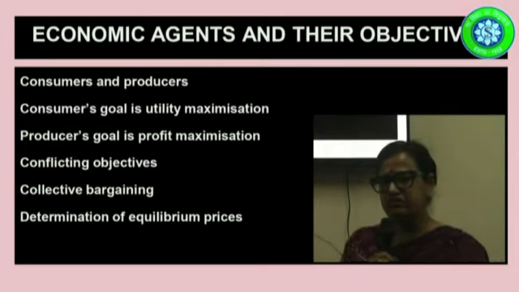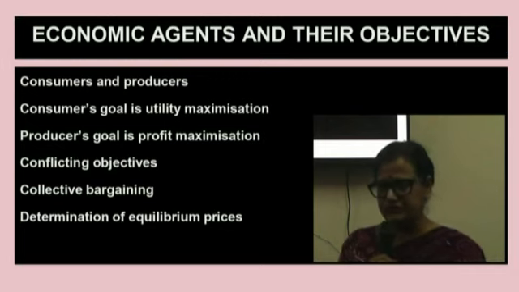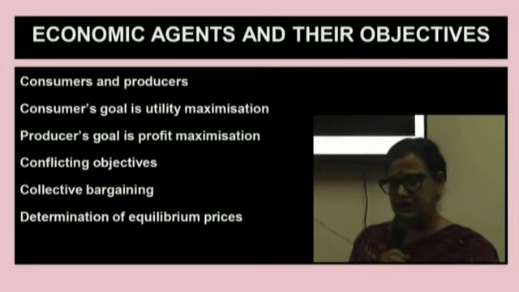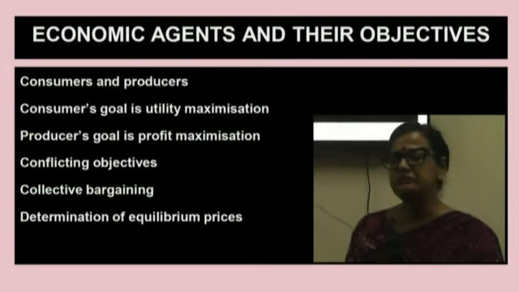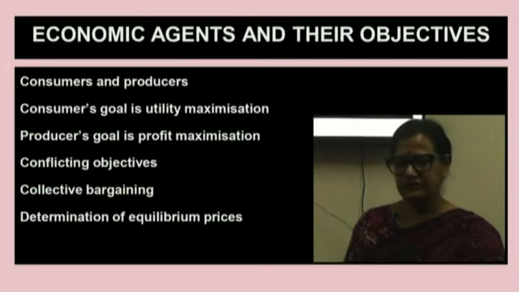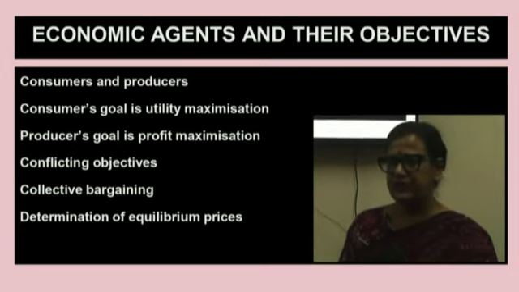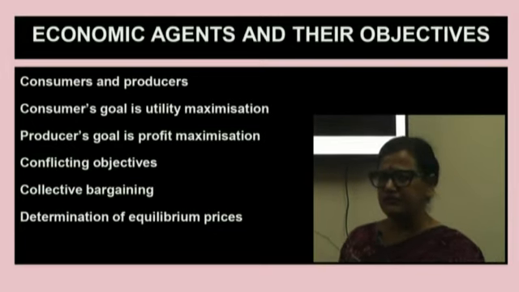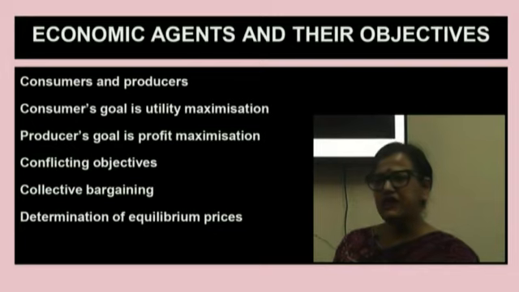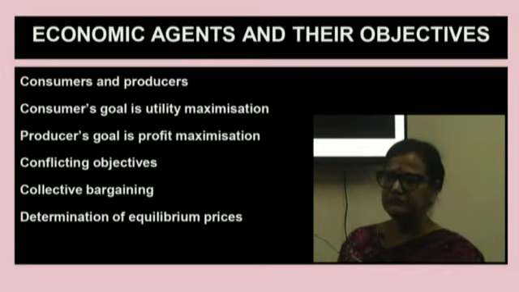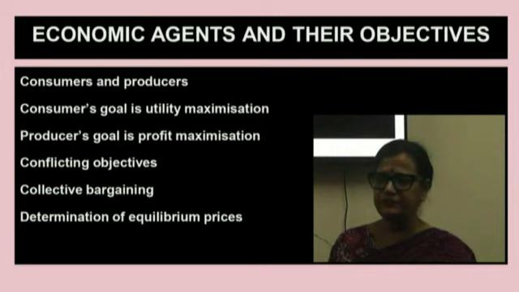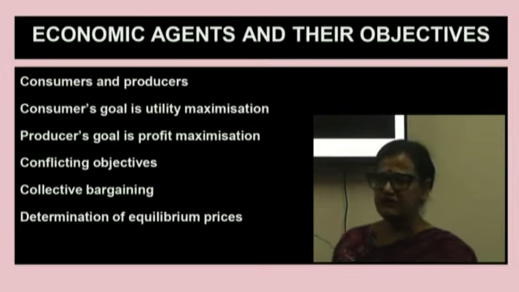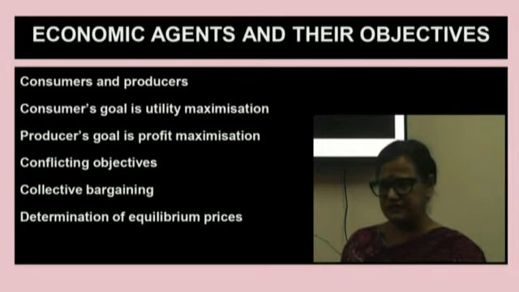In economics, we actually divide the people into two groups. One is the consumers and the other group is the producers. The consumers are the people who buy various goods and commodities, they consume them, and they get a certain level of satisfaction from them. Producers, on the other hand, produce the goods, they sell them, and they want to derive profits. So basically, the motives of the consumers and the producers are sort of conflicting and different.